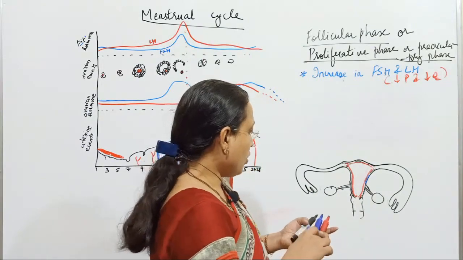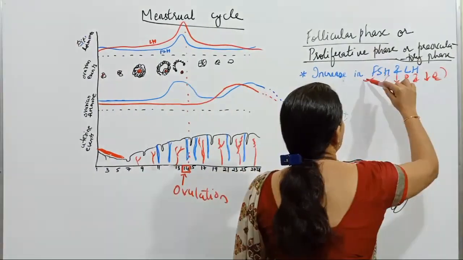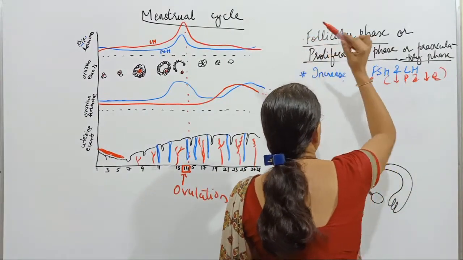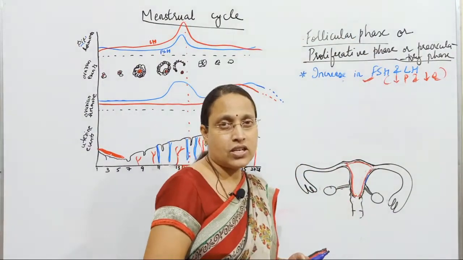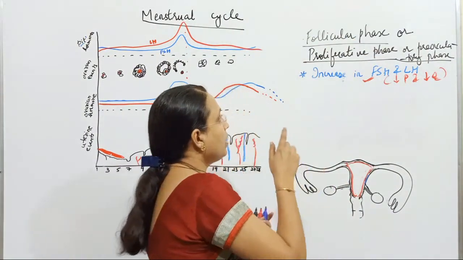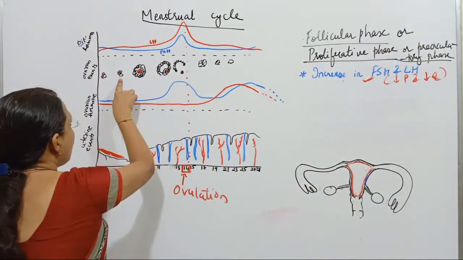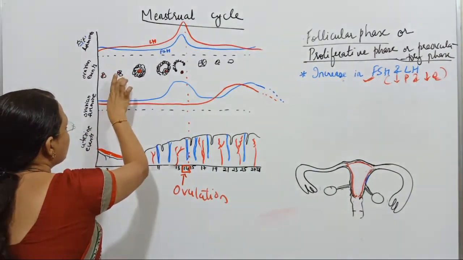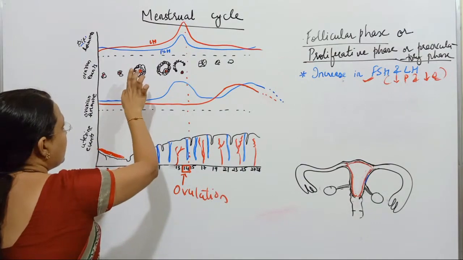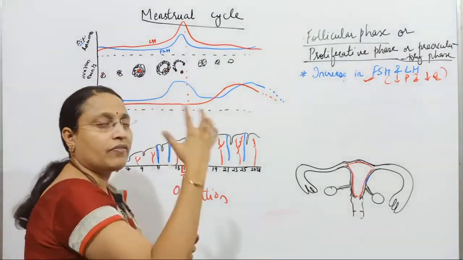Now out of these two, which hormone is useful for these events? It will be FSH, remember. Now FSH will start stimulating the development of primary follicle to secondary follicle, secondary to tertiary, tertiary to Graafian follicle.